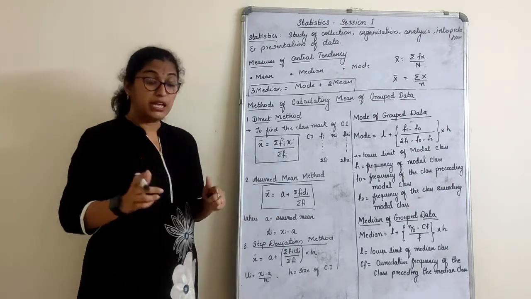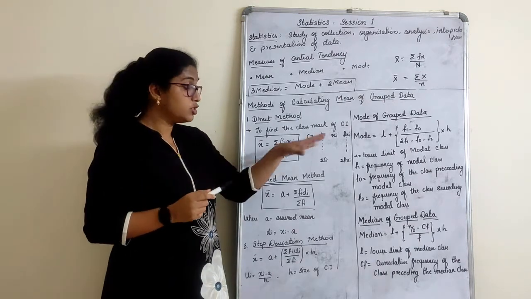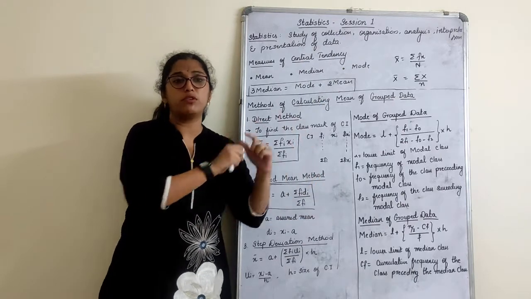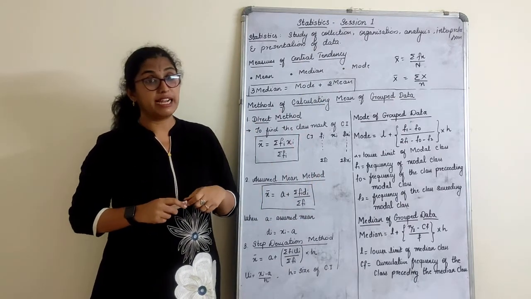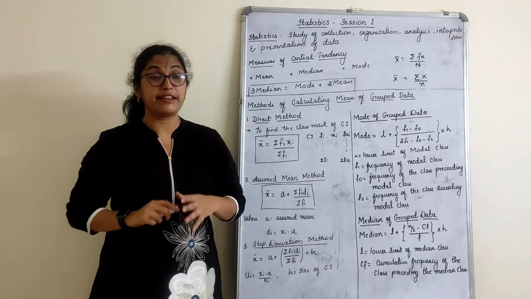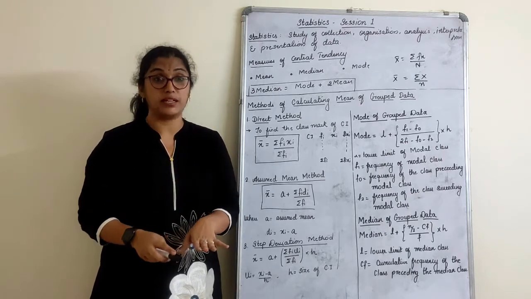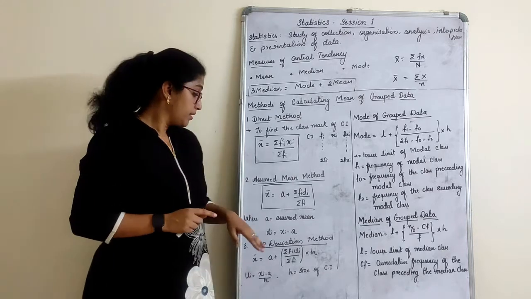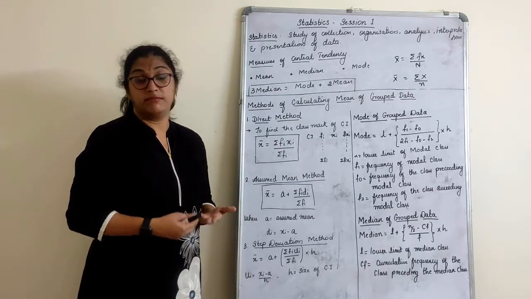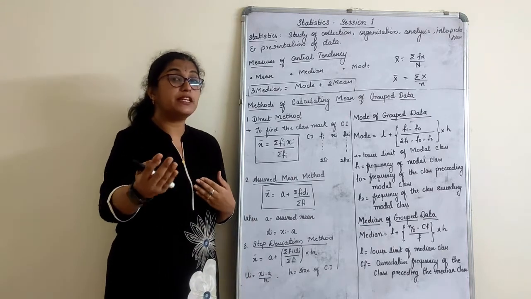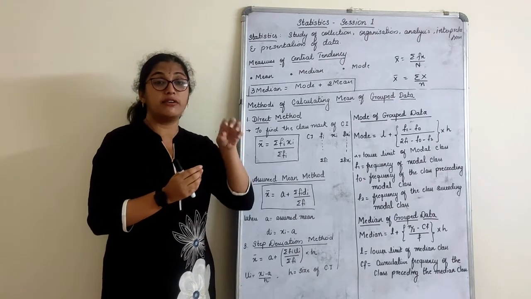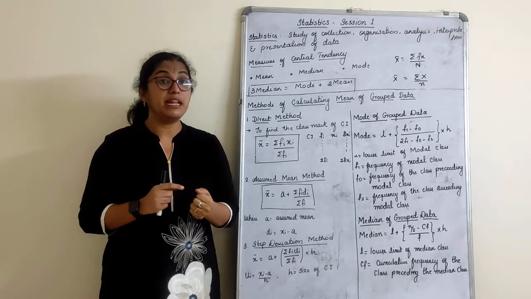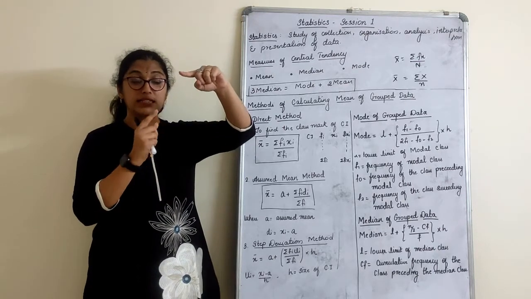That is A. Now you can ask me: assume that I took one score, and in my class another student took a different score as the assumed mean. Will that be correct? Yes, it will be correct. The final answer is going to be the same in the end, right? It might only differ in the intermediate values, because that is why it is called assumed mean: what mean I choose and what mean you choose. Usually we choose the middlemost, but sometimes, you know, if the middlemost score is 2, right? This and this will come.